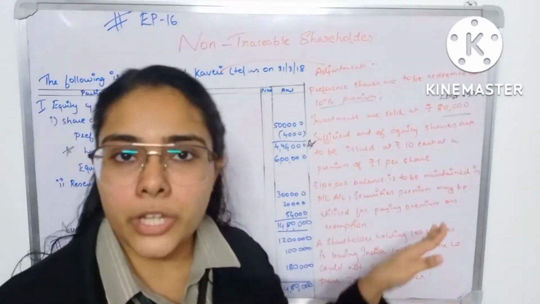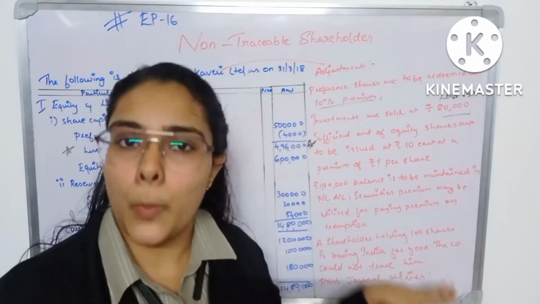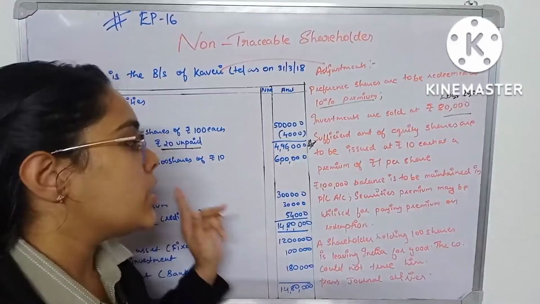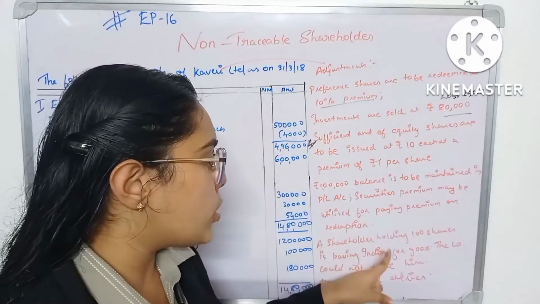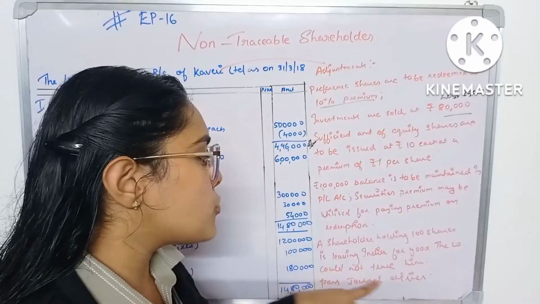So it is alright. You can use the securities premium account here provided it is given in the question. Otherwise we will not make use of securities premium account. Last point is a shareholder holding 100 shares is leaving India for good. The company could not trace him.